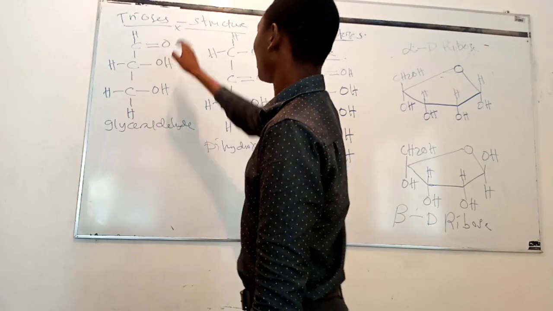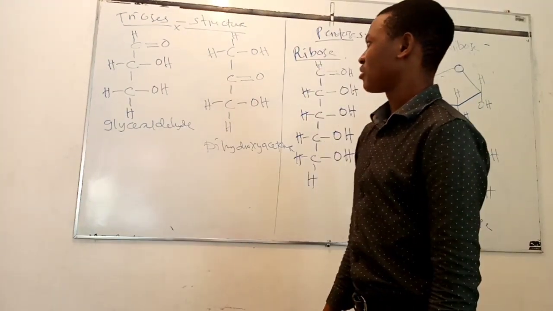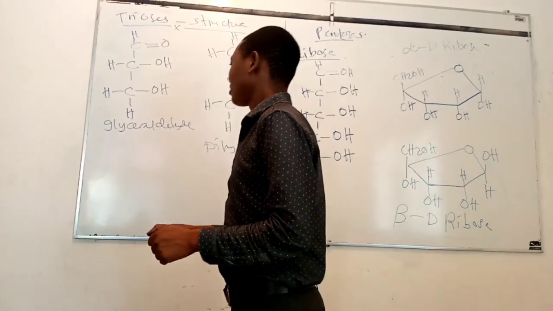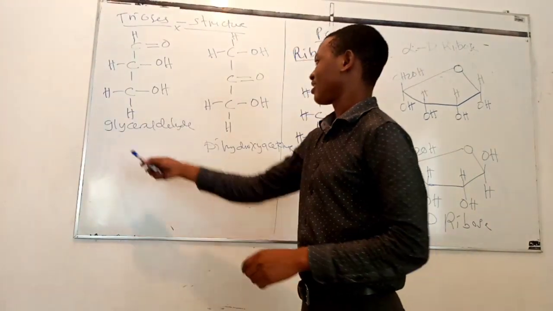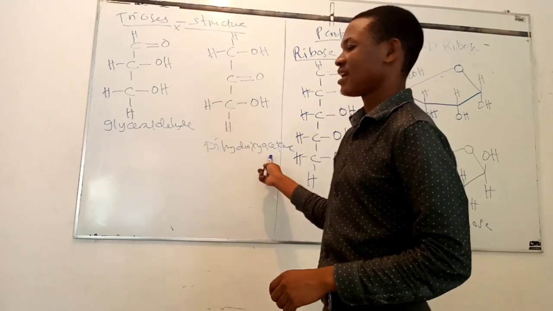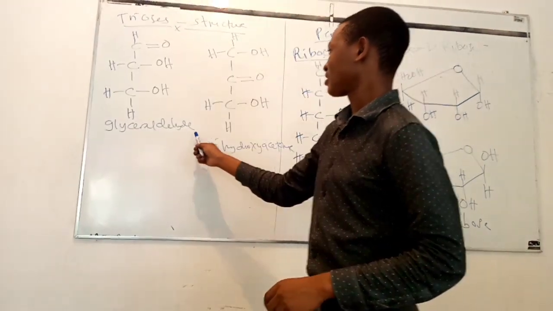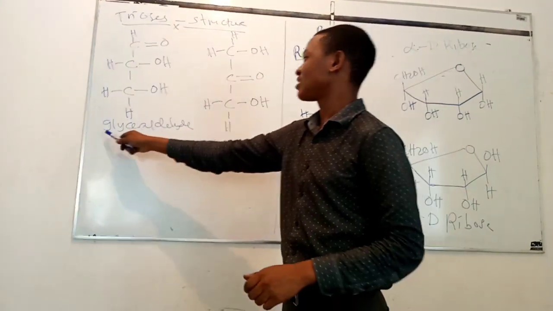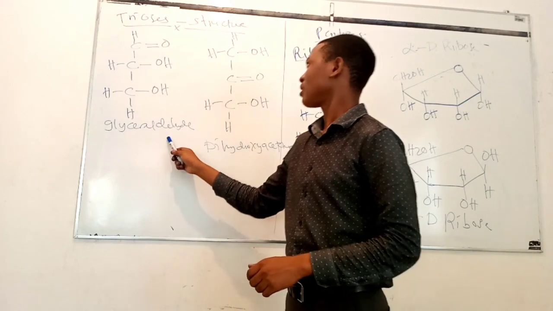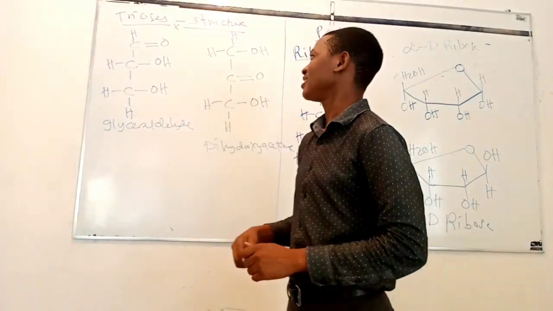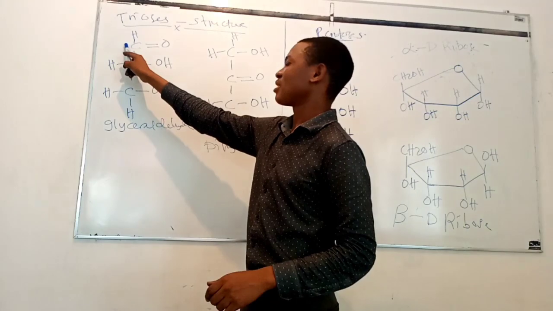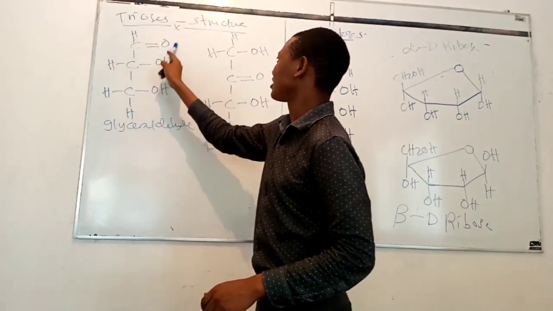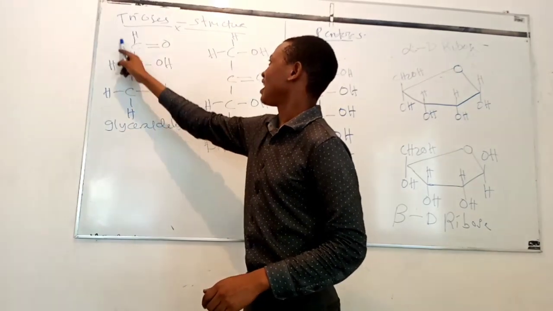Structure of trioses. So let us discuss the structure of trioses. As we said, there are mainly two examples of trioses: glyceraldehyde and dihydroxyacetone. Let us start with the structure of glyceraldehyde. First of all, you are supposed to know the functional group of glyceraldehyde. The functional group of this compound is an aldehyde group. As we said, it is positioned at the carbon atom number 1. This is the carbon atom number 1, and this is the functional group of glyceraldehyde. So it is an aldehyde group.